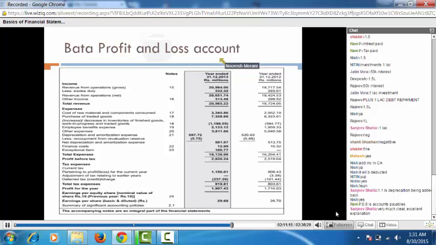Now look at a particular company, and I've just taken a small example here. So very quickly, let's go through the P&L account statement. This is Bata's P&L. So what is happening here? The company is having a revenue of, this is in millions, so this is 2098 crores. Now this revenue is before the excise duty.